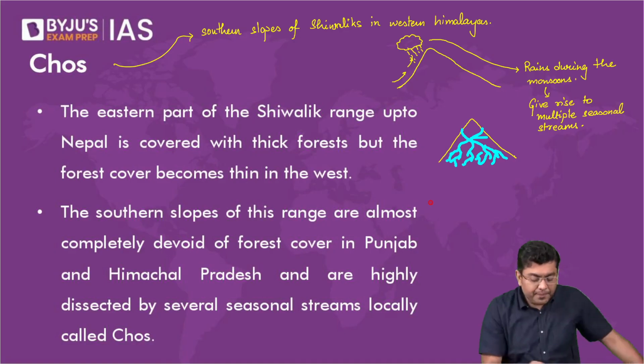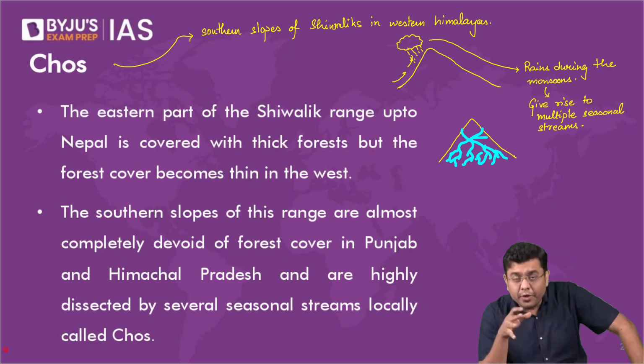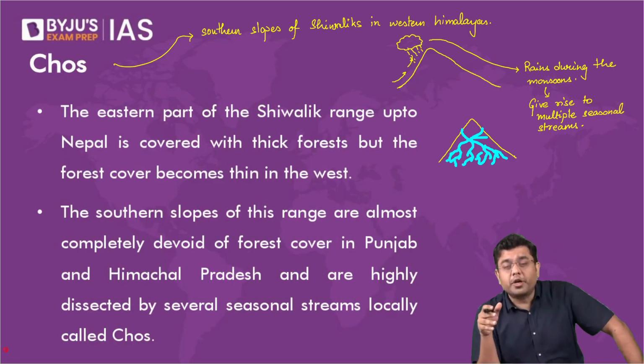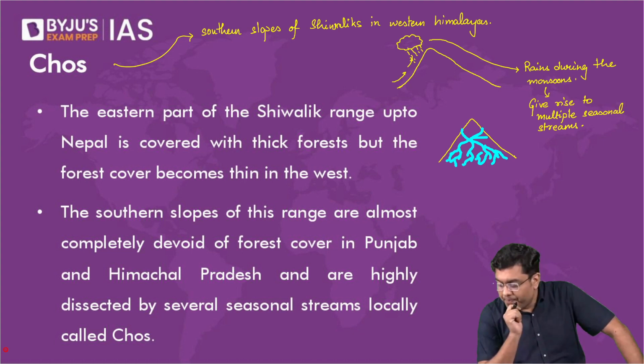And thereby, these are the dissected seasonal streams that you come across, and it creates a denudational or an erosional structure across the southern slope that is referred to as chos. And this is observed only in the region of the western part, that is across the Punjab Himalayas, across the Himachal Himalayas. In those areas across the southern slope of Shivalik, you will have that. Okay, right?